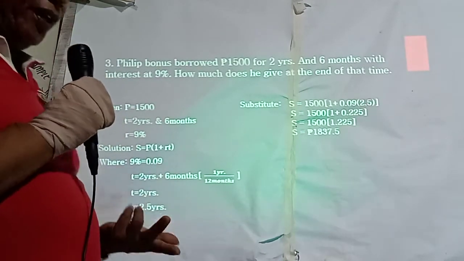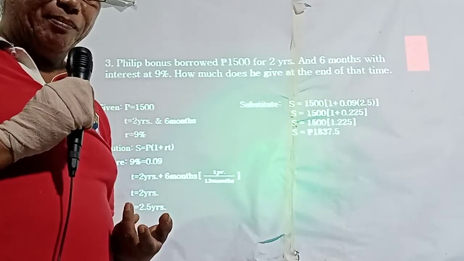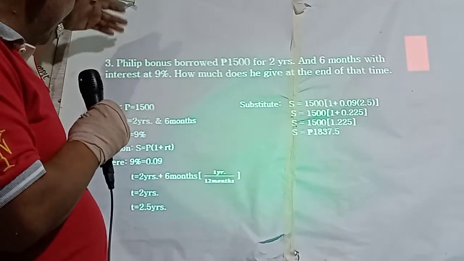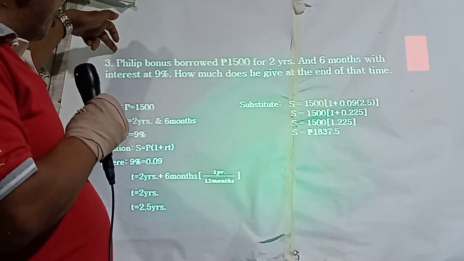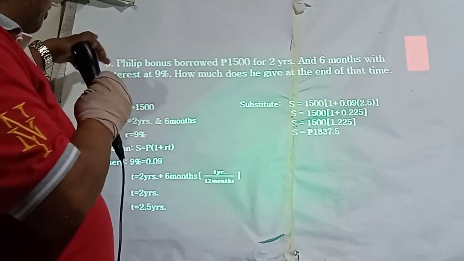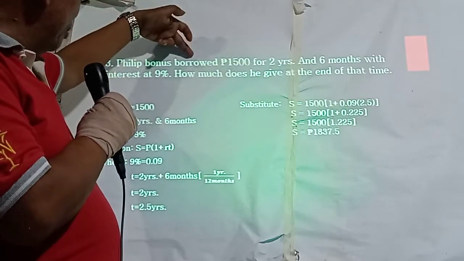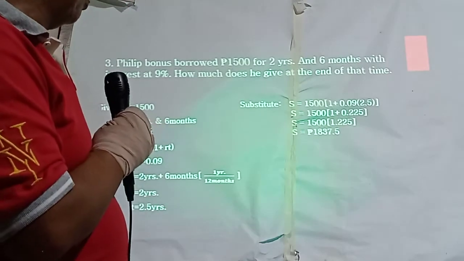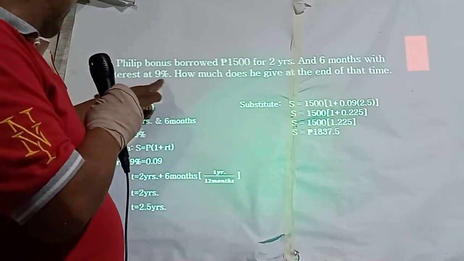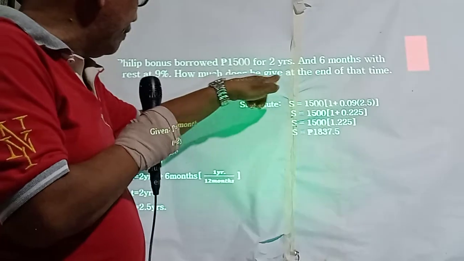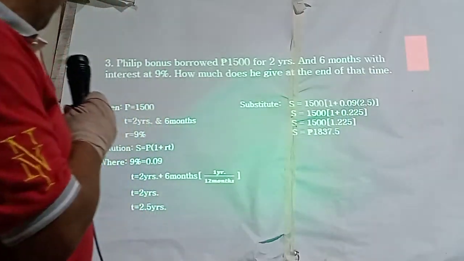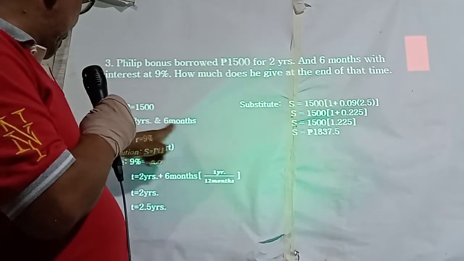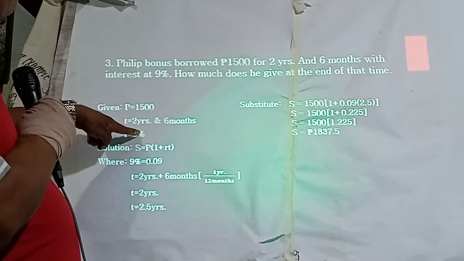So, I have a student whose name is Philip. It's not you. It's just an example. So, the name of the borrower is Philip. Philip borrowed 1,500 for 2 years and 6 months, so 2.5. With the interest at 9%, how much does he give at the end of that time? Now, given 1,500, the principal, 2 years and 6 months at the rate of 9%.